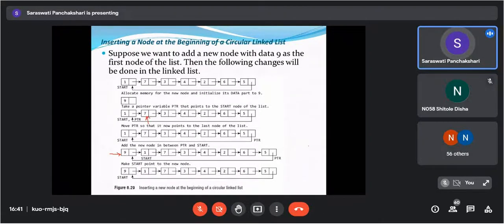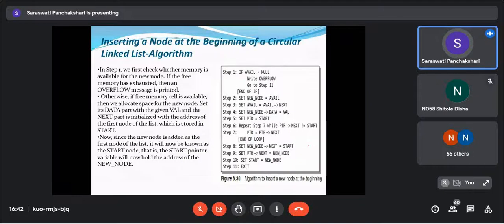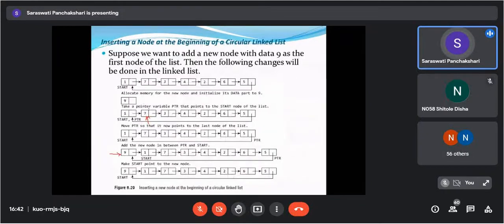Okay, we are going to repeat these steps. We are going to iterate this step. Again ptr of next is equals to start, condition is false. So your ptr will point here. Again its next is not pointing to start. So your ptr will now point here. In the same way it will come here. Now let us assume your ptr is here. Now ptr of next is equals to start. Is this true? No, ma'am. No. So your ptr will point here.